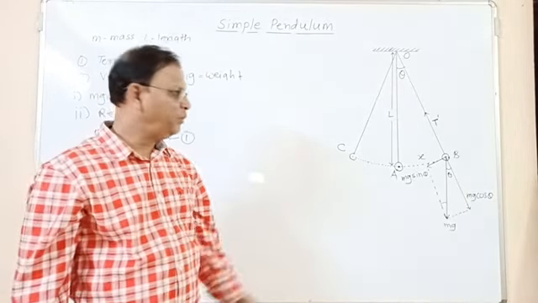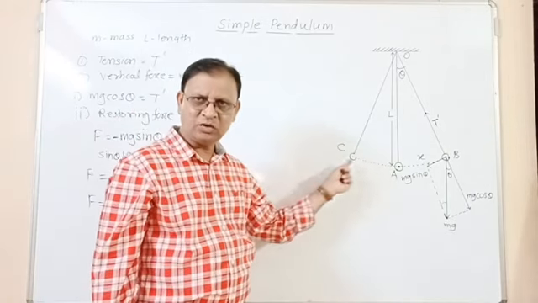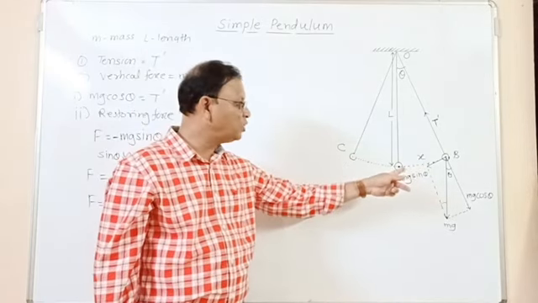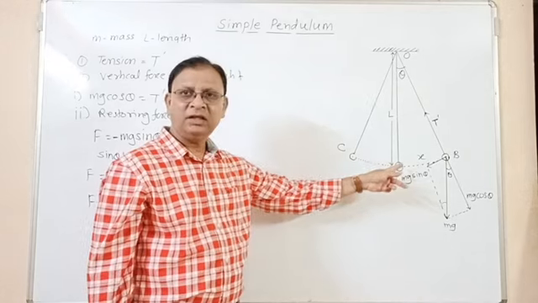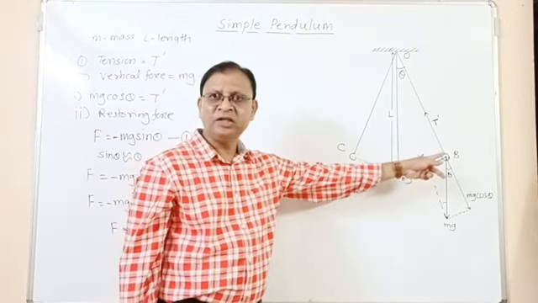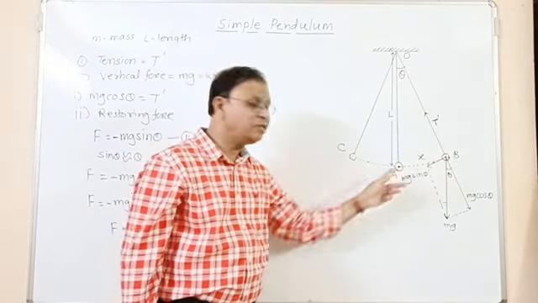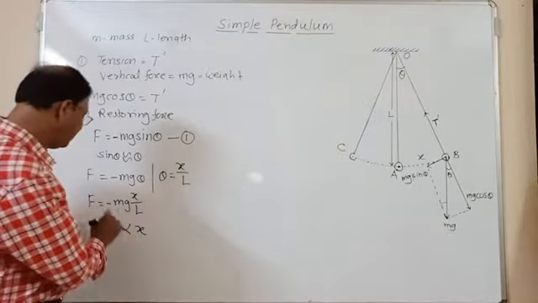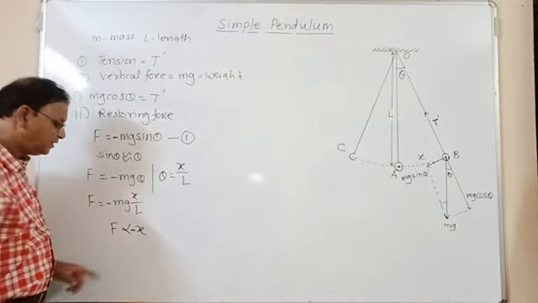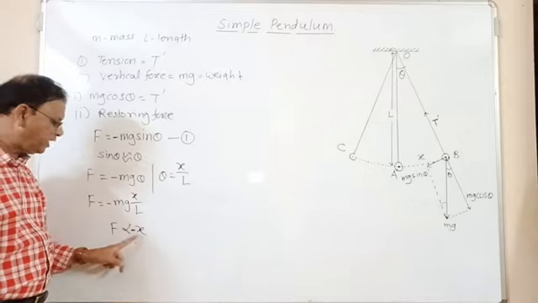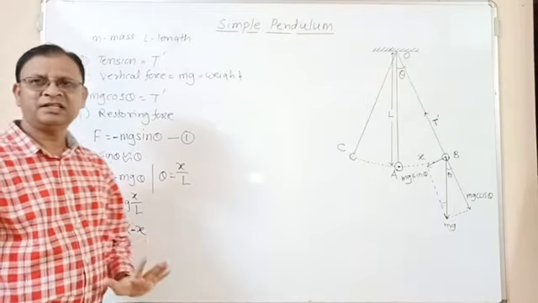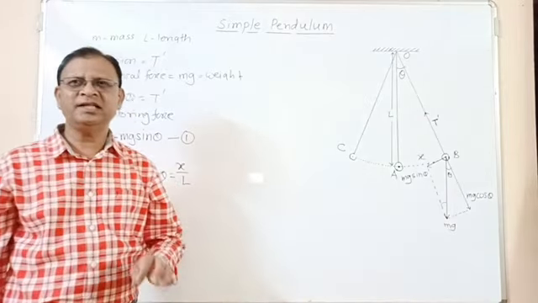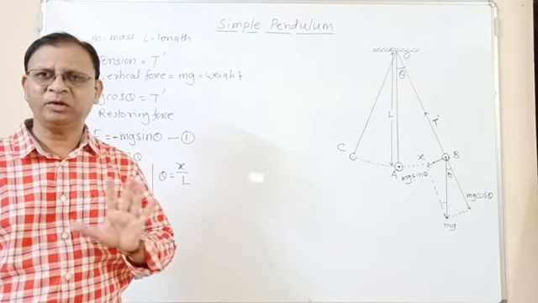That means when the bob performs the oscillatory motion, the force acting on the bob is directly proportional to the displacement, and force and displacement are opposite in direction because there is a negative sign. This negative sign indicates that force and displacement are opposite in direction. That means this satisfies the condition for linear simple harmonic motion.